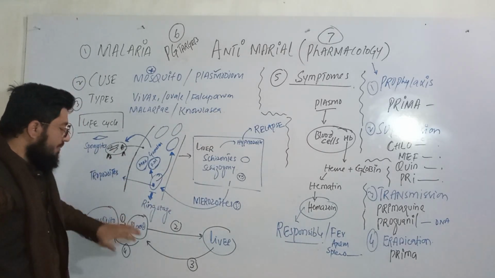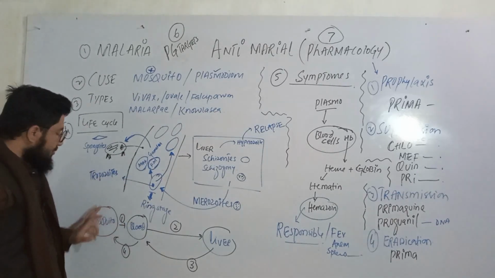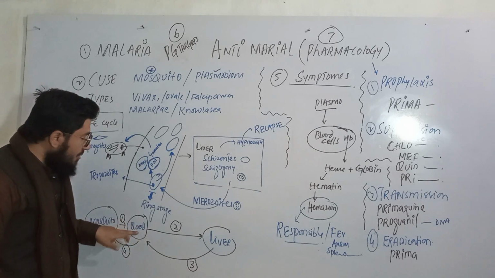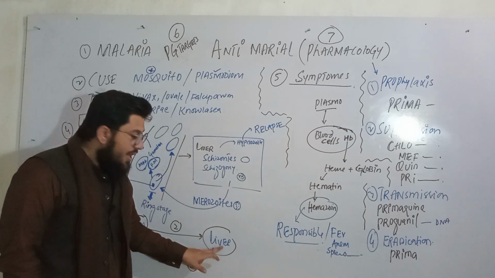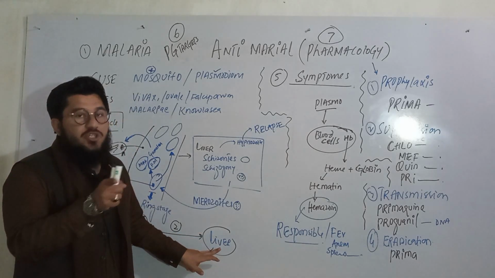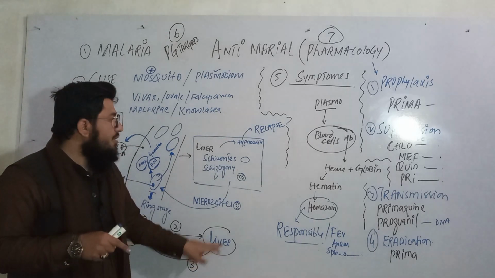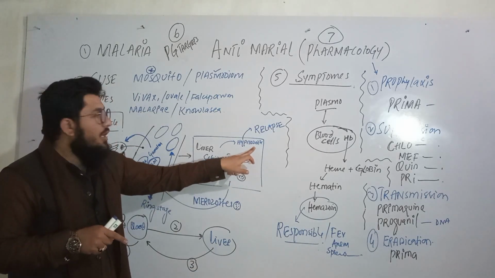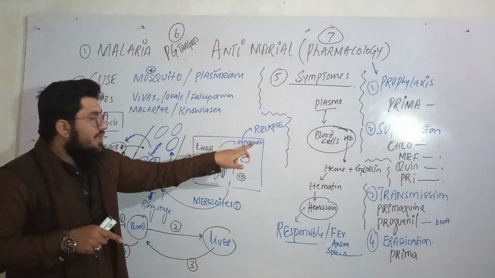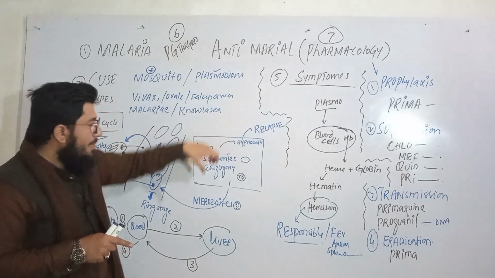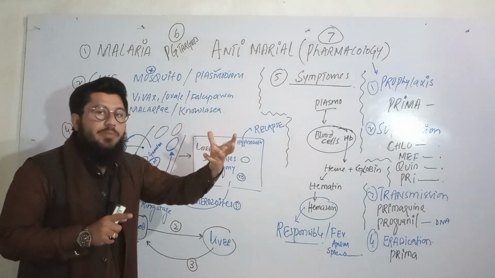Sporozoites get entry into the blood by means of the mosquito. From the blood, they will move towards the liver for the very first time, and in the liver, they will synthesize schizonts. And in the meanwhile, they may undergo a sleep condition known as the hypnozoite condition. Then those again are responsible to come back and synthesize schizonts after a long period of time.